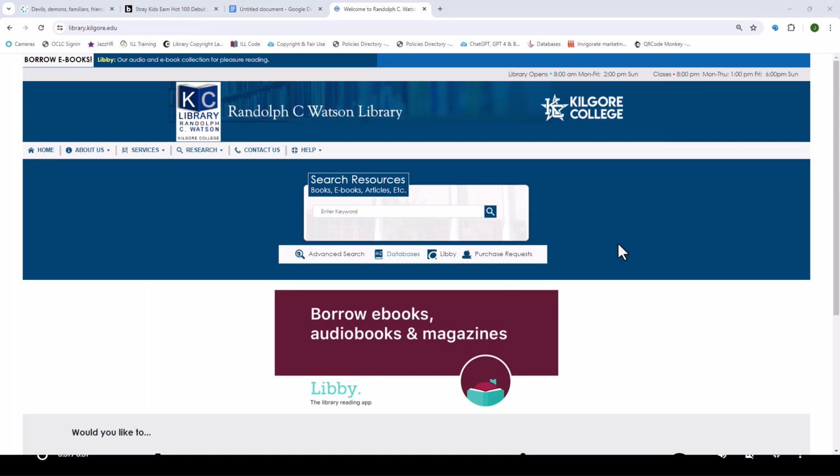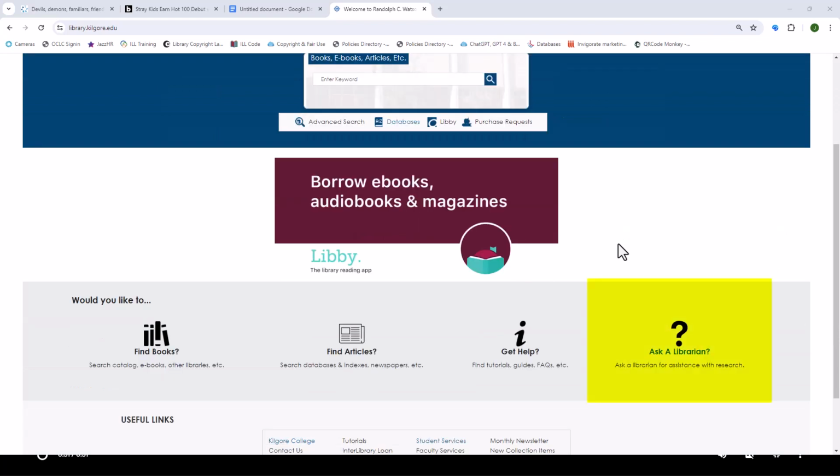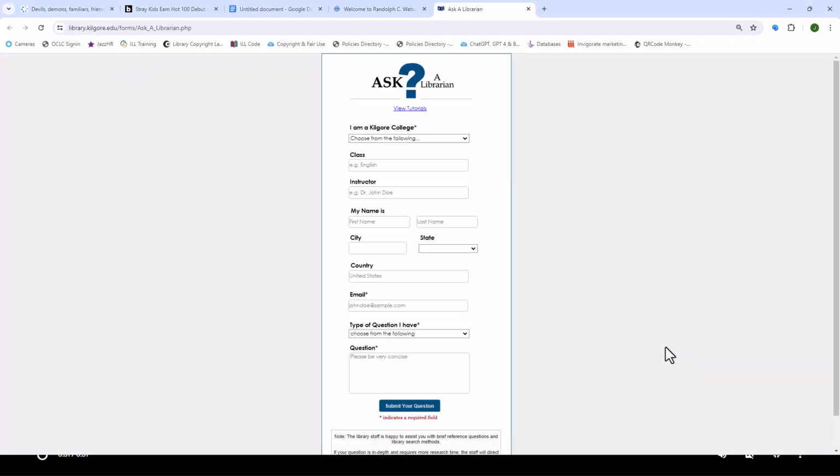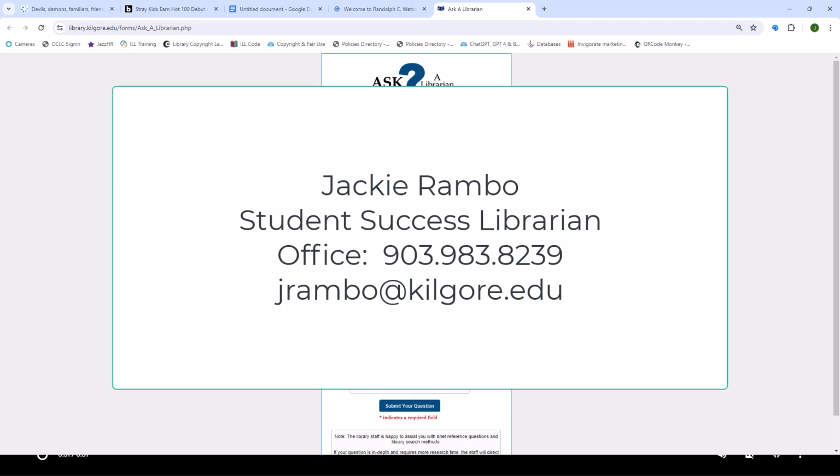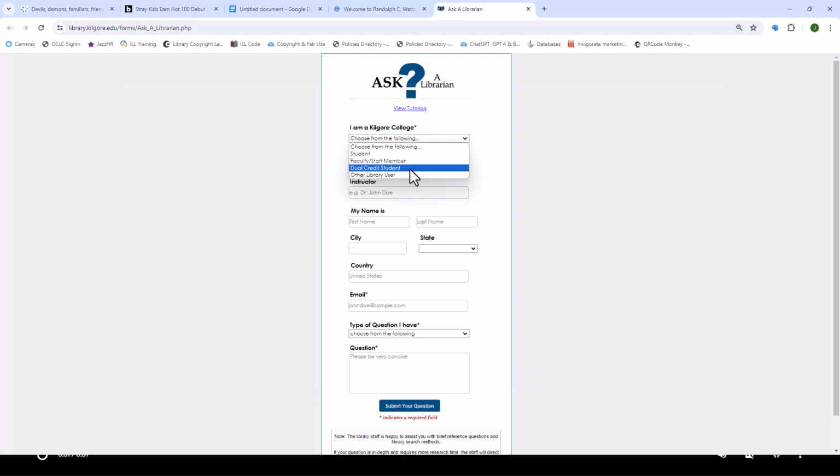If you have any questions, we offer a super cool Ask a Librarian feature on our website. Those come to me, and I will be happy to help you find resources for this or any paper for any of your classes. I will help you format your resources. Whatever you need help with, just send in this form. You click Ask a Librarian, send in this form. There's even an option here for dual credit students. You can also email me directly. My card information is on the screen now. You can take a picture of it, save it, and ask for help. Do not suffer in silence.